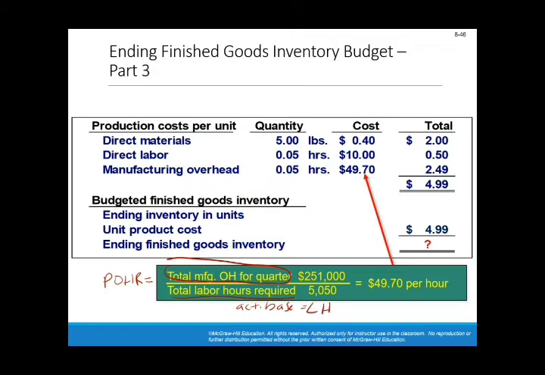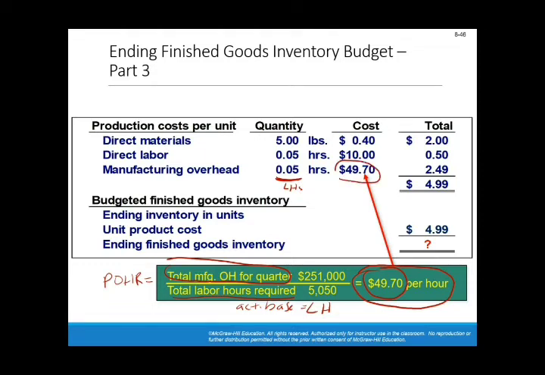So we know that for each labor hour worked, the manufacturing overhead cost increases by $49.70. Therefore, the manufacturing overhead cost per 1 unit of production is the number of required labor hours, which is 0.05 labor hours, multiplied by the rate.